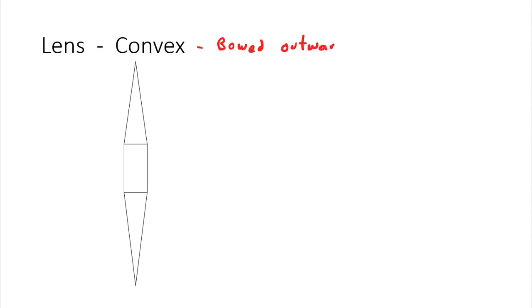And if I made a real convex lens, and it's important that we understand a real convex lens, it wouldn't be all straight lines. It would be exactly no straight lines. It would be curved, right? So it would bow outwards and then inwards, and it would bow outwards and then inwards, right? So the whole thing would be curved. So understand that. This is kind of just an approximation to keep the lines straight, just to make it easier